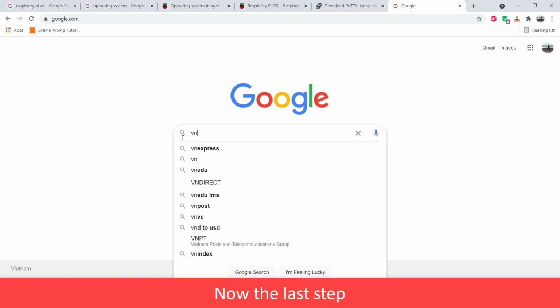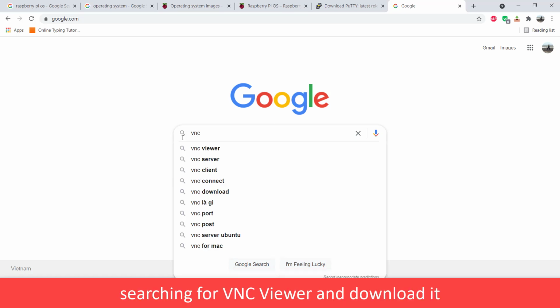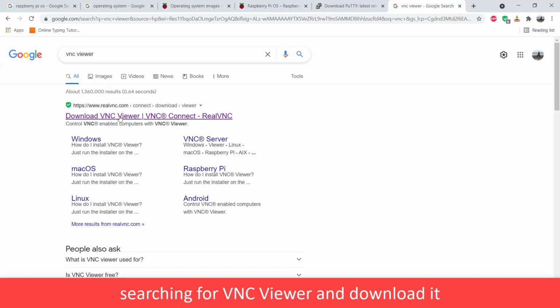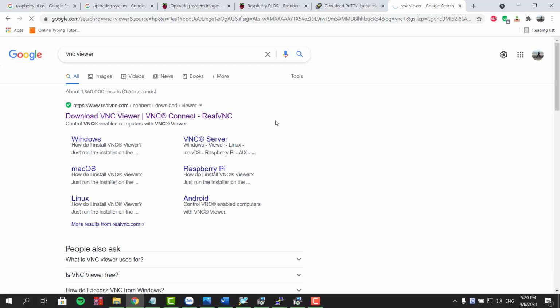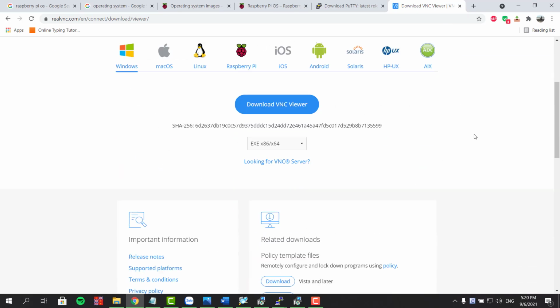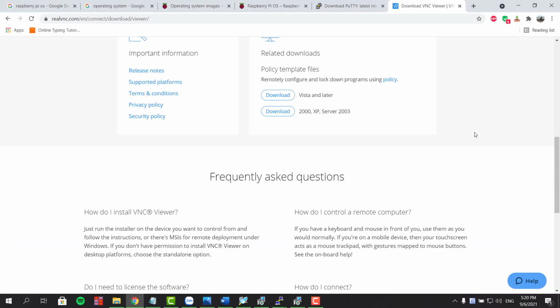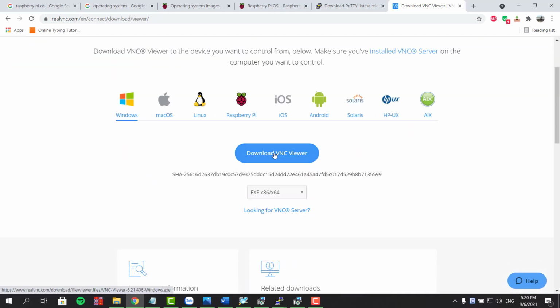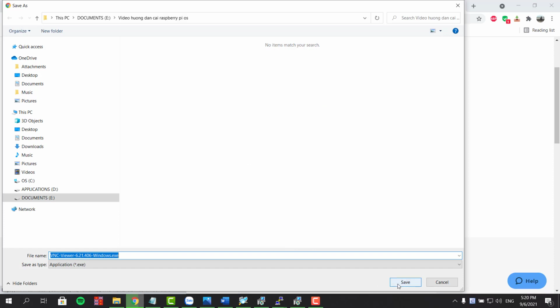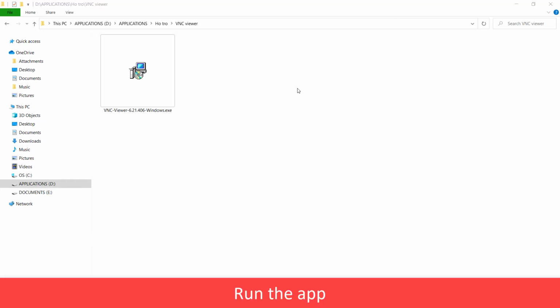Now the last step. Searching for VNC Viewer and download it. Run the app.